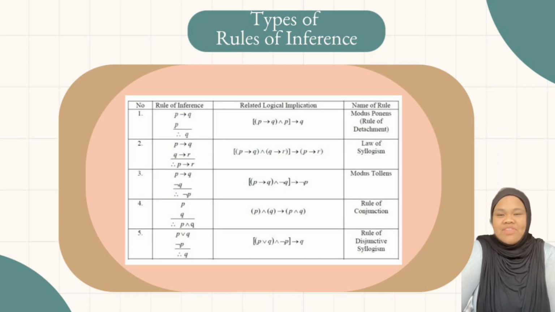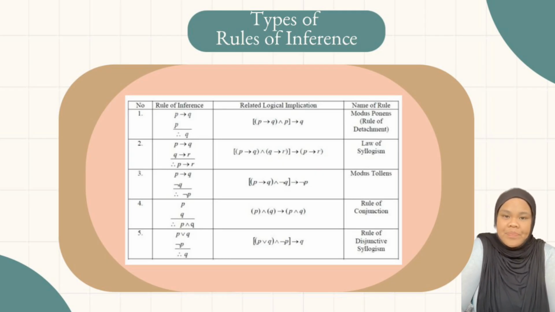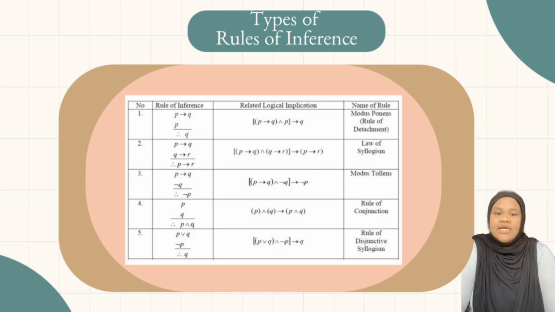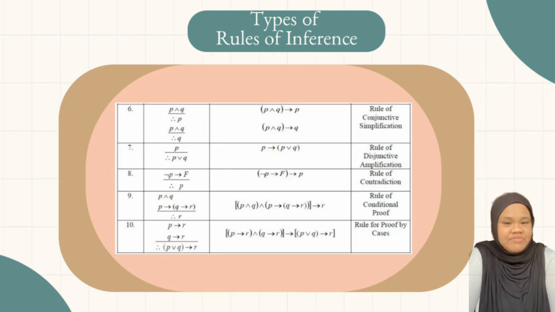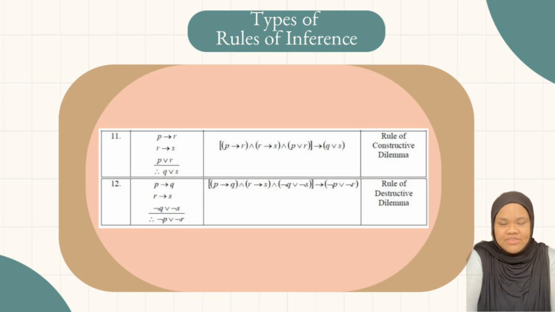Now we have 12 types of rules of inference that we learned. The first one is modus ponens, and then law of syllogism. Next we have modus tollens, and then we have rule of conjunction, rule of disjunctive syllogism, rule of conjunctive simplification, and we have rule of disjunctive amplification, rule of contradiction, rule of conditional proof, rule of proof by cases, and then we have rule of constructive dilemma, and the last one we have rule of destructive dilemma.